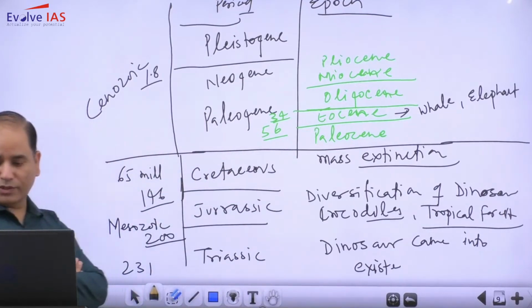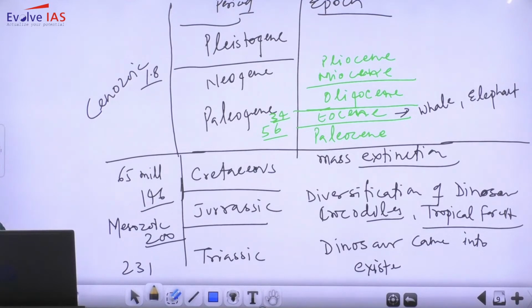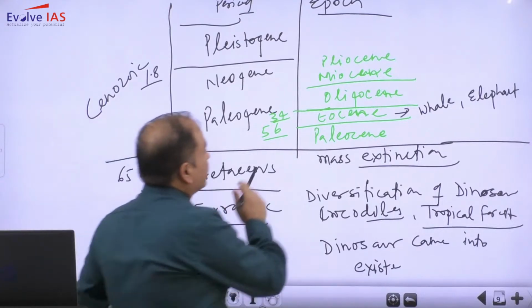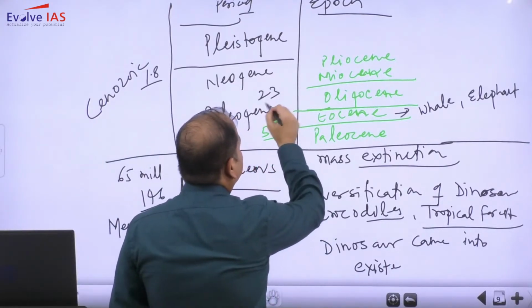Then Oligocene. The Oligocene time frame is 34 to 23.